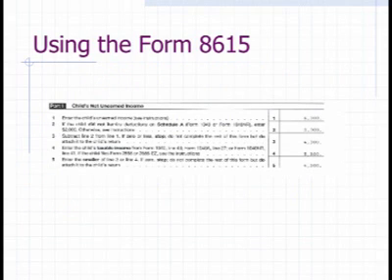First thing to note is we're going to use an IRS form called the 8615. The IRS has spent a lot of time trying to make sure that rather than try to teach people how the rules work, if they can just get people to read, then they can simply say, go from step 1 to step 2 to step 3. So here we're basically doing the same thing that we did on the PowerPoint slides with our free form examples. We are determining how much of the taxable income is going to be taxed at mom's rates.